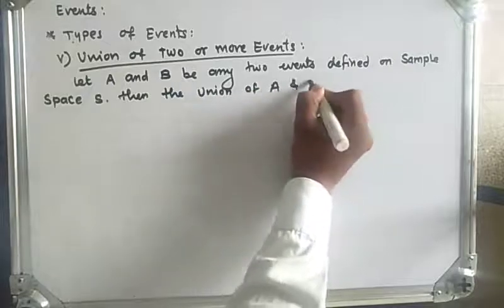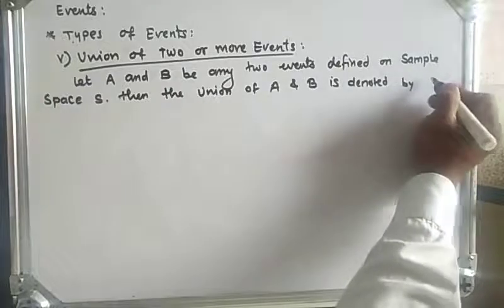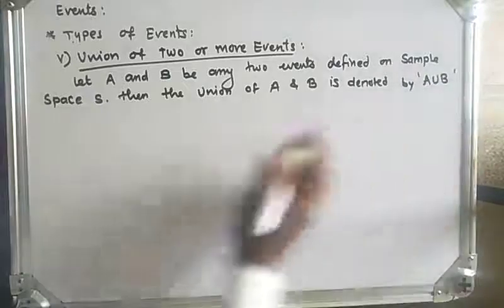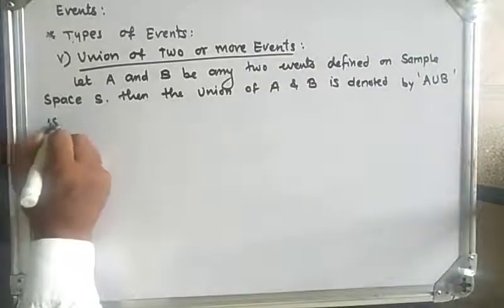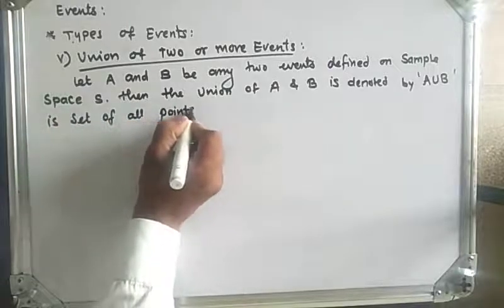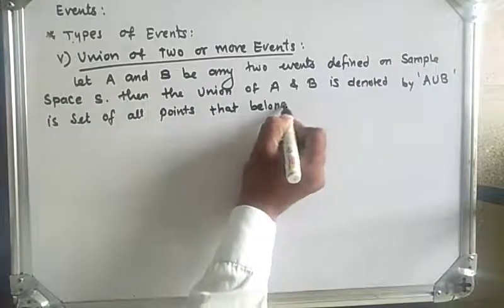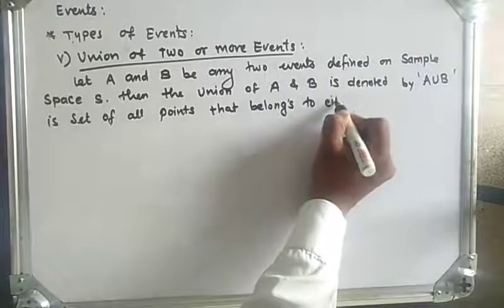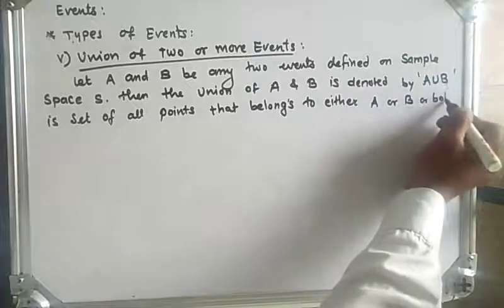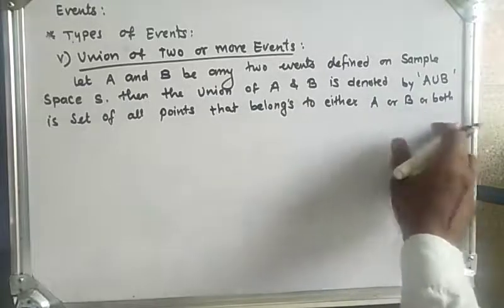Then the union of A and B is denoted by the notation A union B, and is the set of all points that belong to either A or B or both. So these are all the points which are either in A or in B or in both sets.